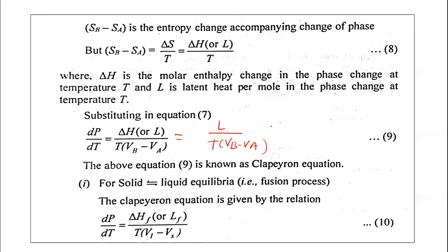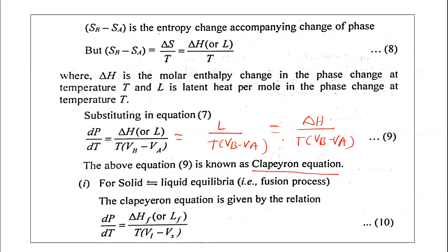Or this equation can also be written as delta H upon T into Vb minus Va, where delta H is the enthalpy change. Either this or this, where L is the latent heat per mole, and delta H is the enthalpy change. Now this is equation 9, and this equation 9 is known as the Clapeyron equation.